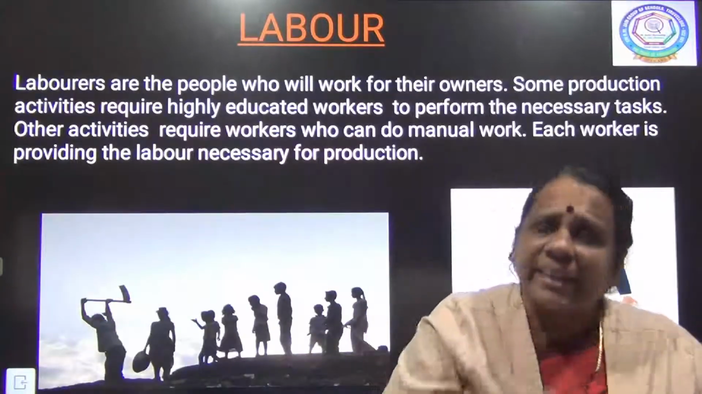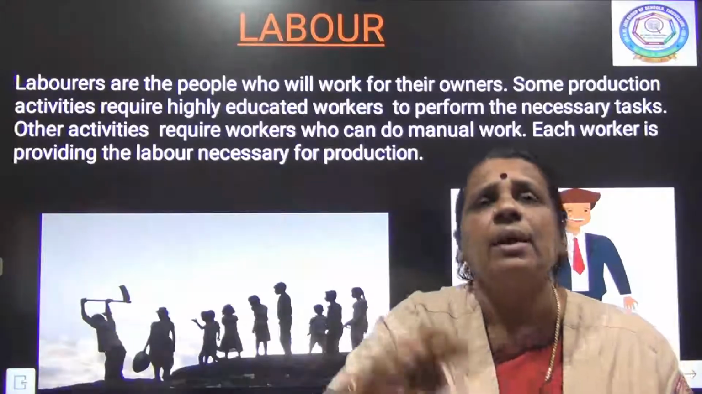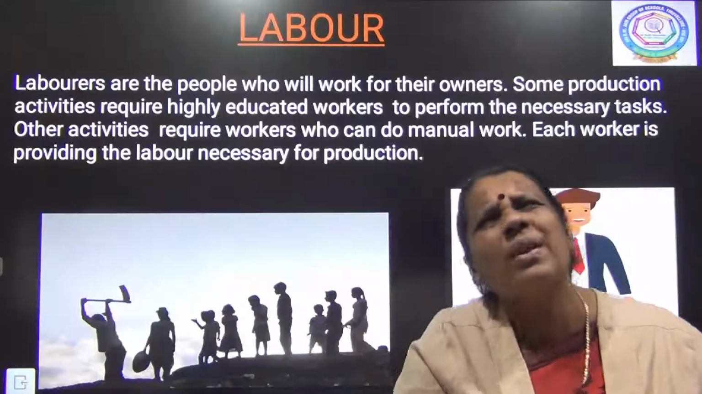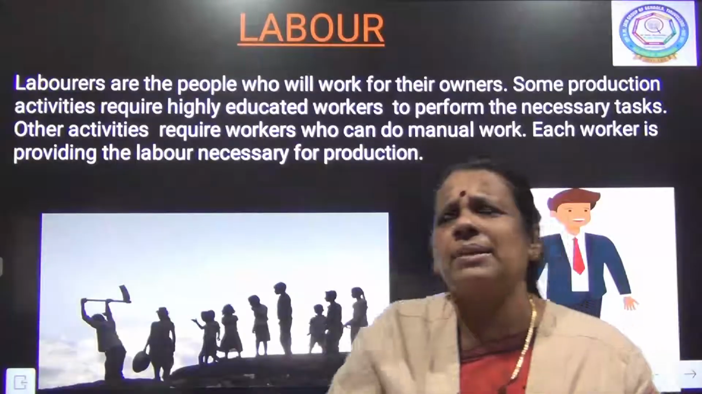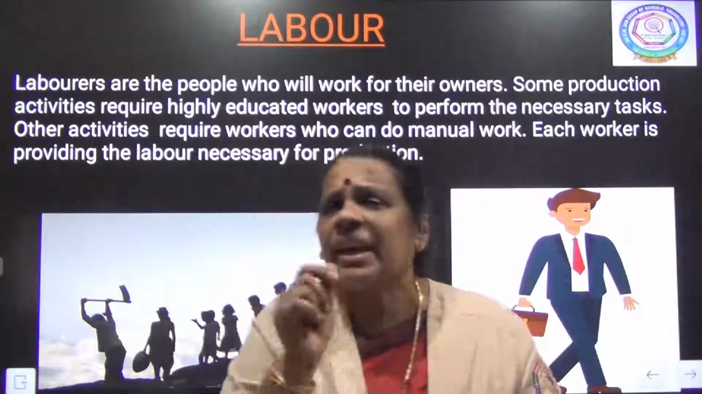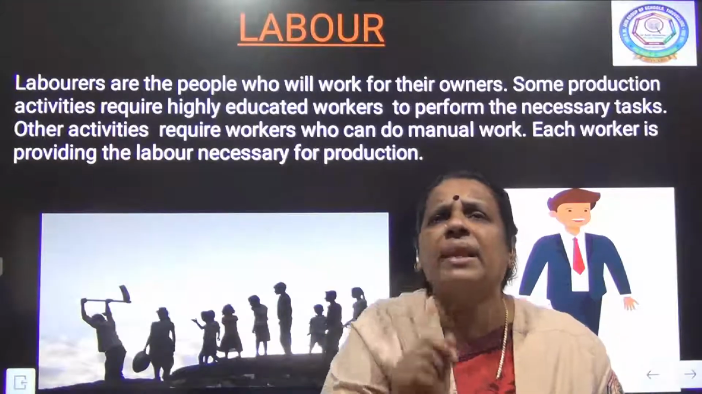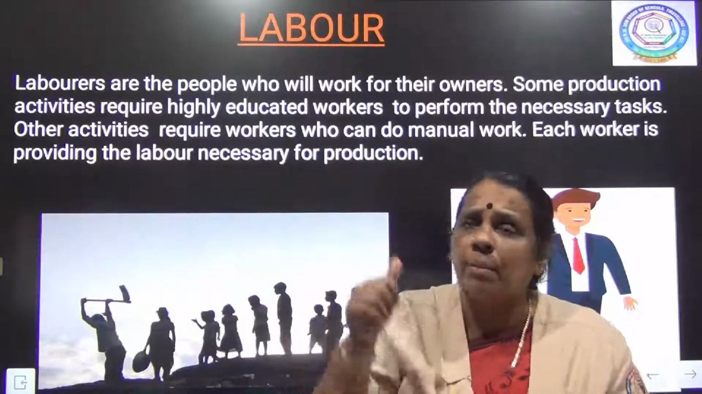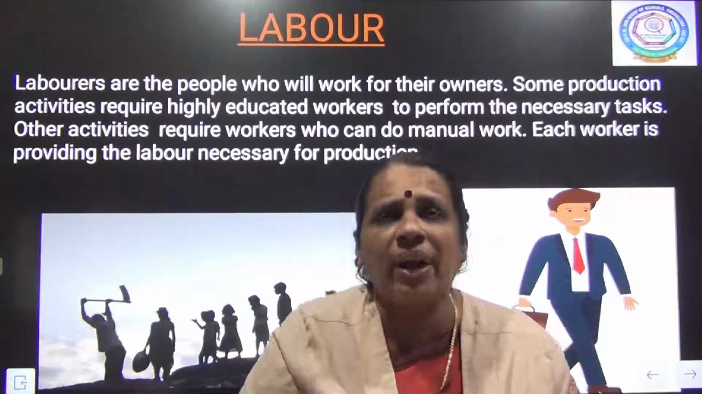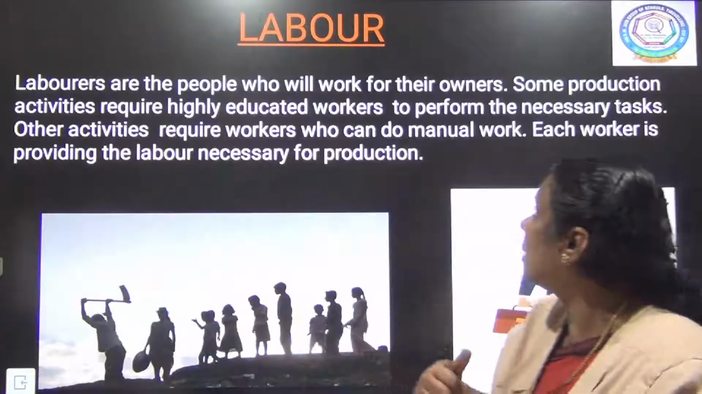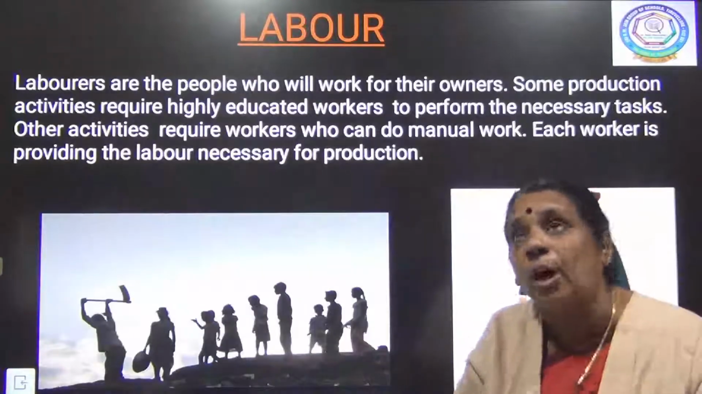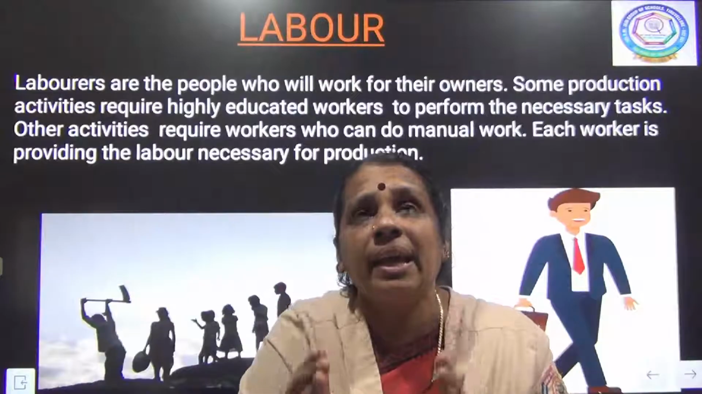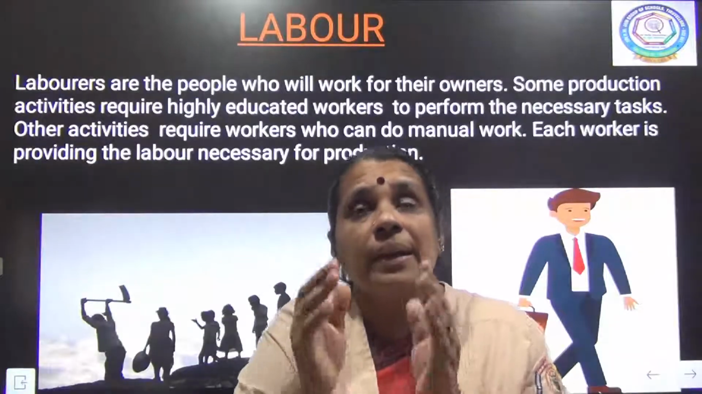Some special activities require us to get the help of skilled laborers. Who are skilled laborers? Skilled laborers are those who, depending upon their education and knowledge, would have acquired their skills. Some activities greatly require skilled laborers, and they have to perform the necessary tasks.